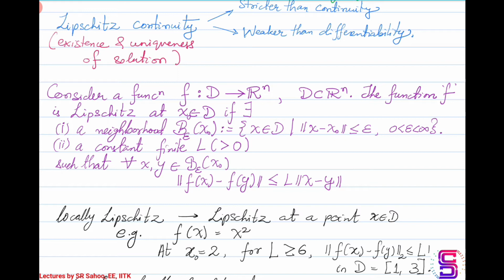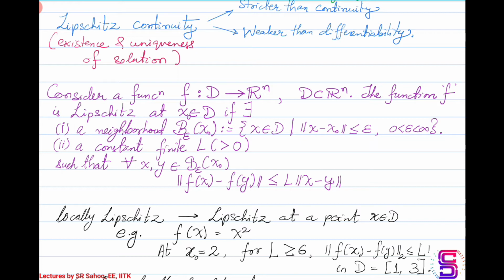So what you are seeing here is, if there is a distance between x and y, then with the map f that you have, there is a distance between f of x and f of y.